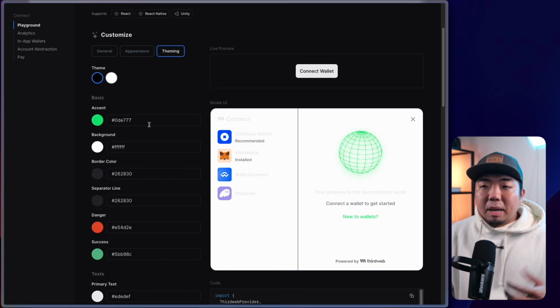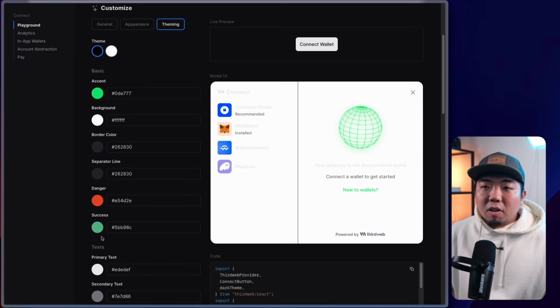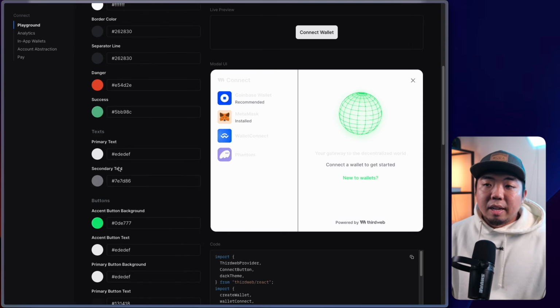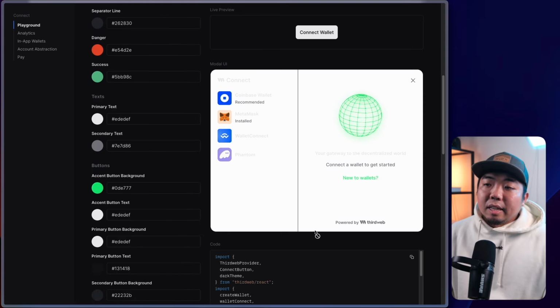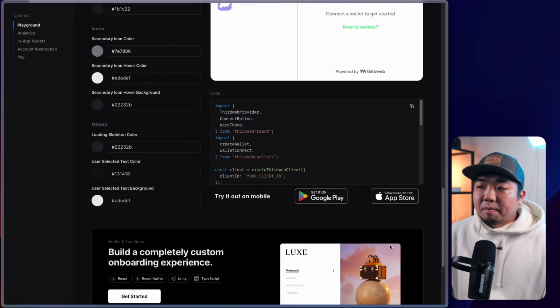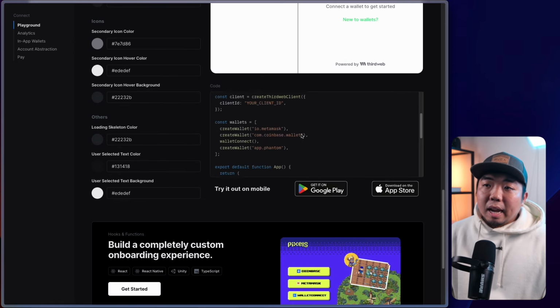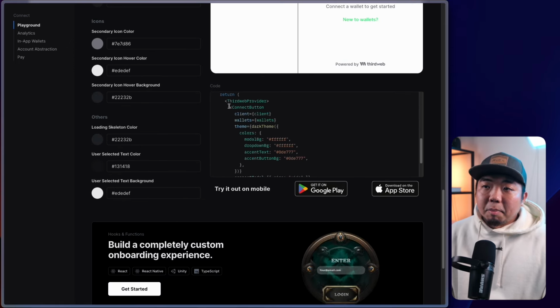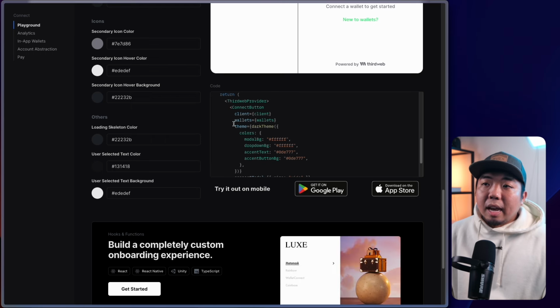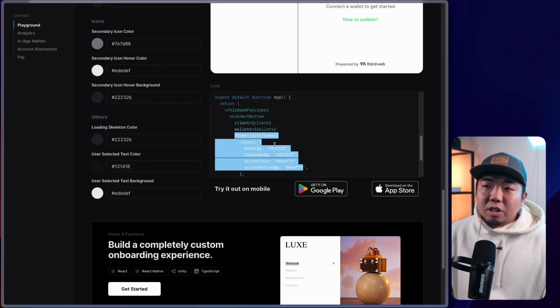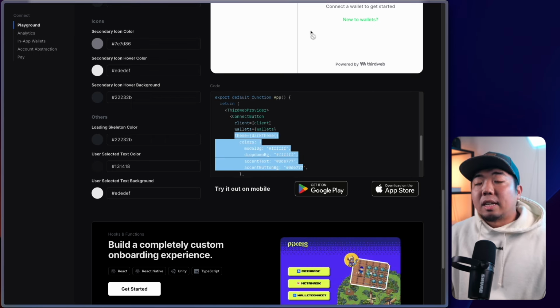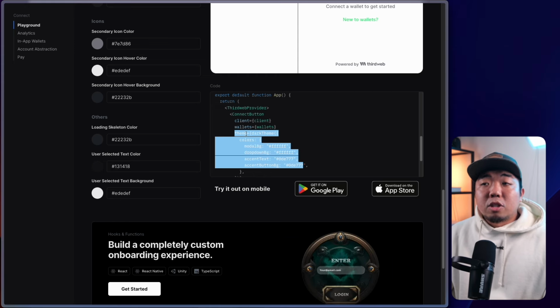So I can play around with the colors here. You can see all of the different options and everything that you have here. And then down here, if you scroll down in the playground, you have the code snippet here, and the code snippet will show you the ConnectButton UI component, and it will have all the theming, the changes, and everything that you had customized here in the playground. And you can simply just copy this code and add it into your project.